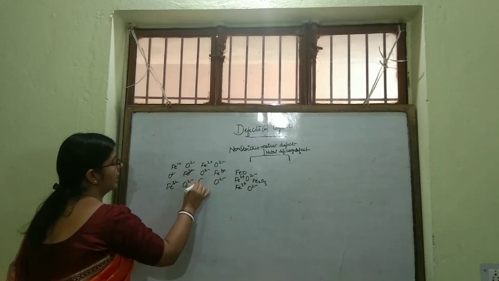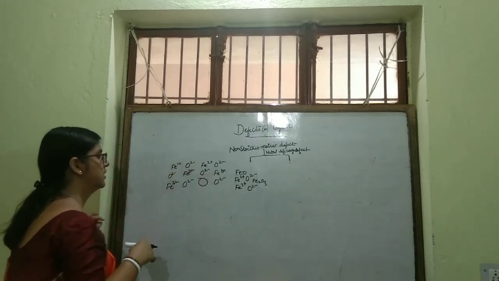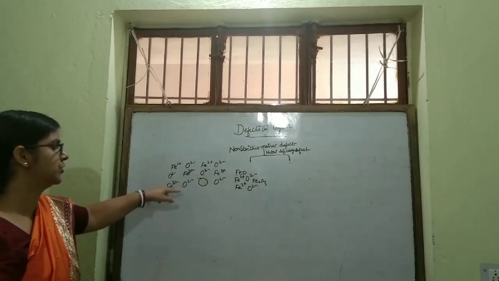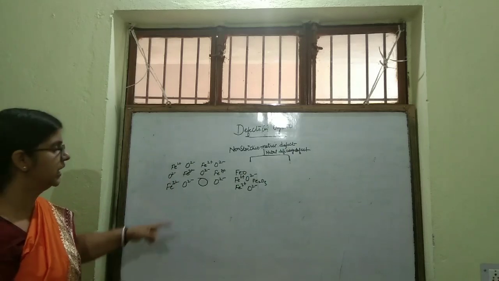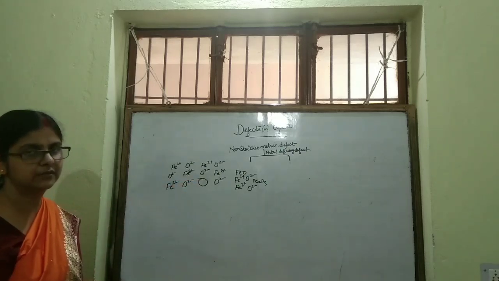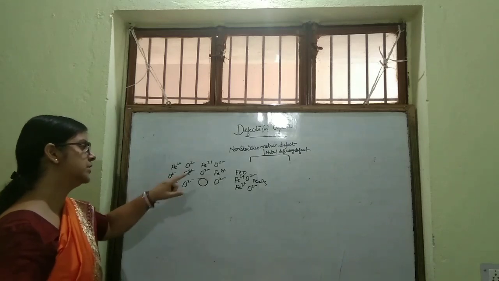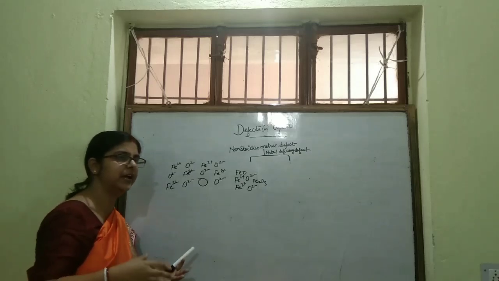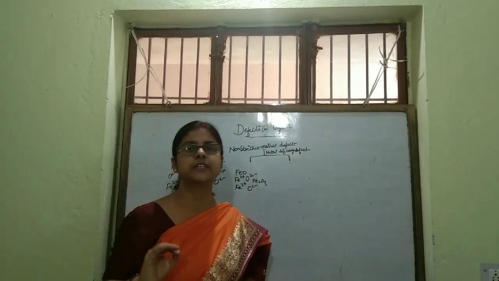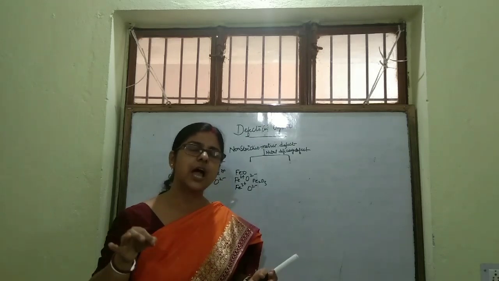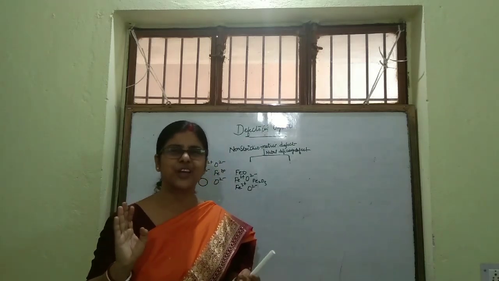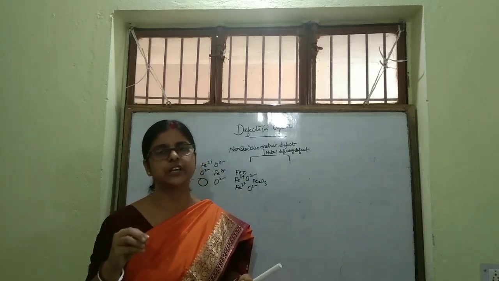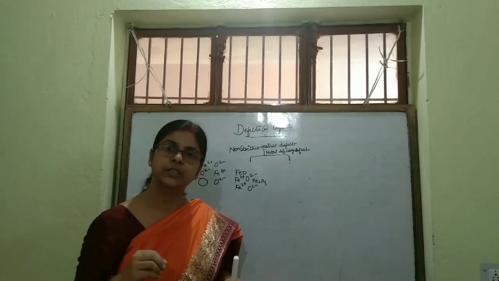There will be vacancy created for some cations over there, because of the plus 3 charges, so the positive charge will be balanced by negative charge if there is a vacancy over here. So this is one type of metal deficiency defect. Another metal deficiency defect may be created if an extra anion comes in the interstitials. Though that is very uncommon because the size of anion is very big, all of you can understand. So it is very tough for the anion to get occupied over there.